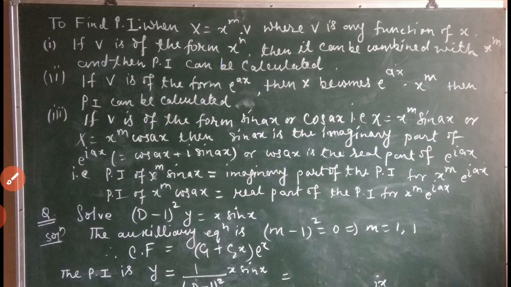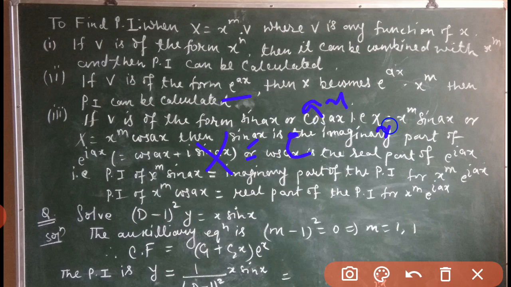Now the second one: if V is of the form e to the power ax, then X becomes e to the power ax into x to the power m. Then the PI can be calculated. This one we have also done in the previous lecture, on how to solve when capital X equals e to the power ax into x to the power m. So go for the previous lecture.